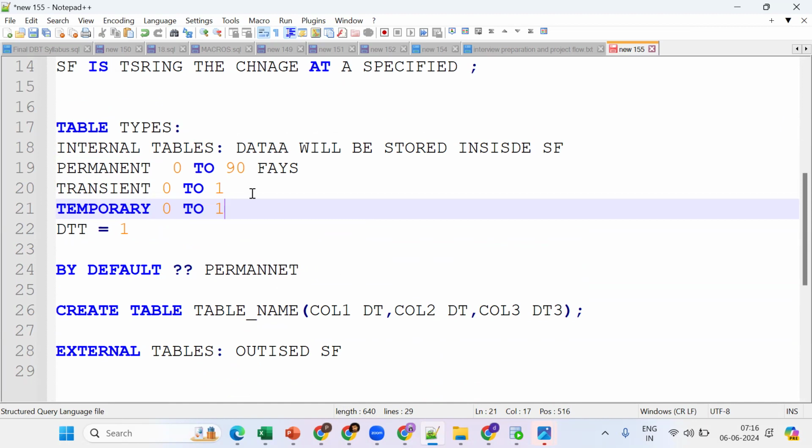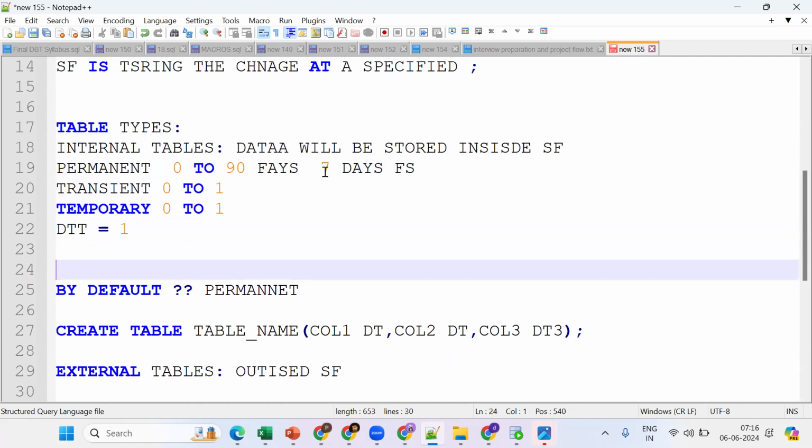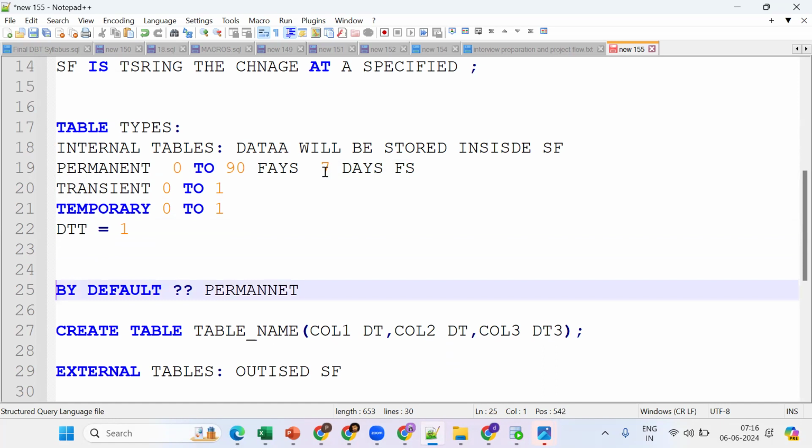See, fail safe is for which tables? Permanent tables. For permanent tables, 7 days of fail safe is there. Now the question is, suppose I don't want time travel, then we should disable the time travel.